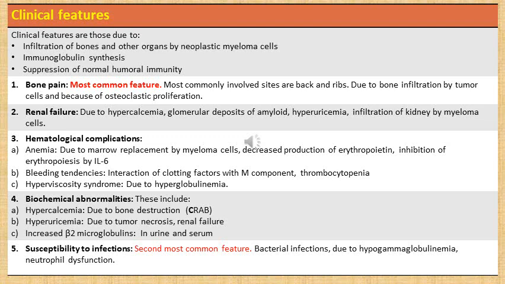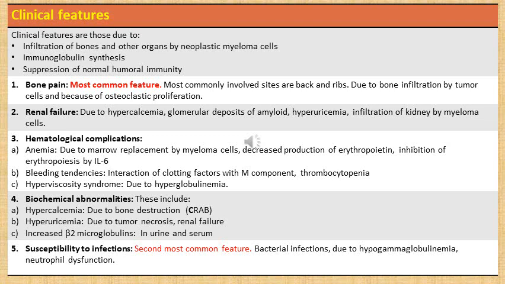Then there are hematological complications. In hematological complications, we have anemia. This is due to bone marrow replacement by myeloma cells. As we had discussed in bone marrow findings of myeloma, there is depression of erythroid series in multiple myeloma. So because of that, there is a fall in erythroid precursors, which results in anemia. Other contributing factors are decreased production of erythropoietin and inhibition of erythropoiesis by interleukin-6, which is secreted by bone marrow stromal cells, which are modulated by myeloma cells.